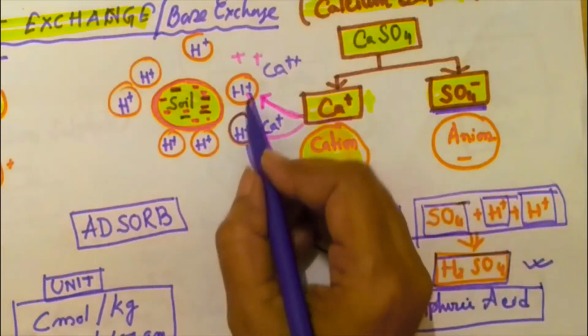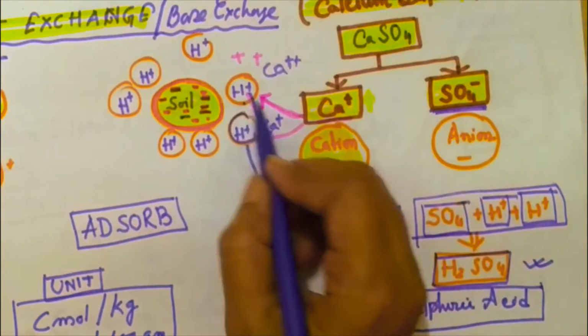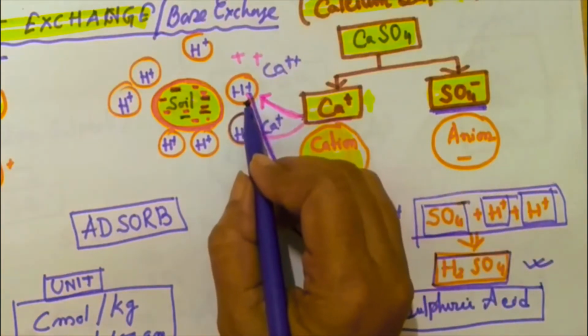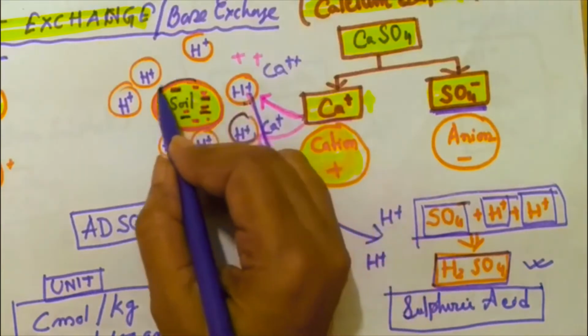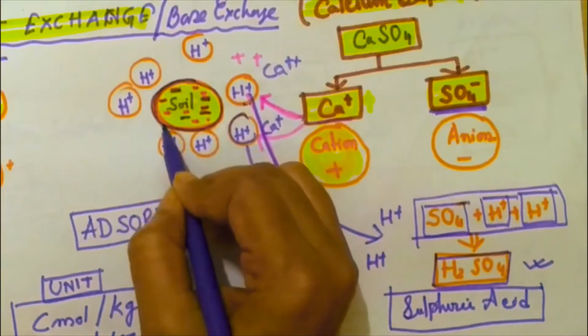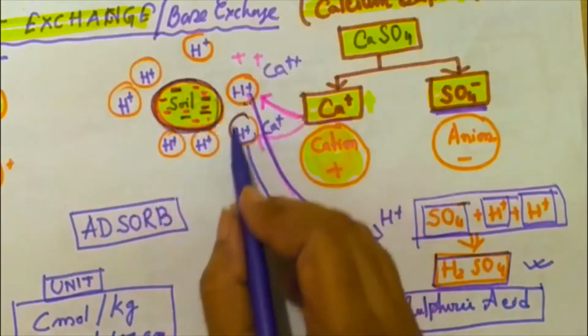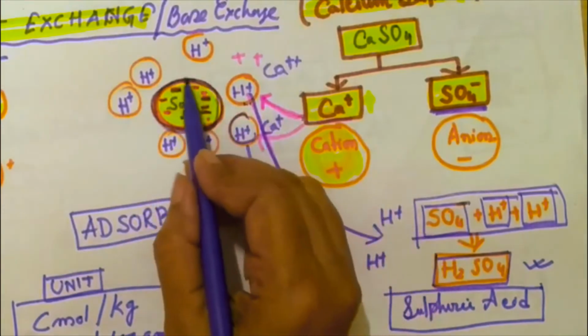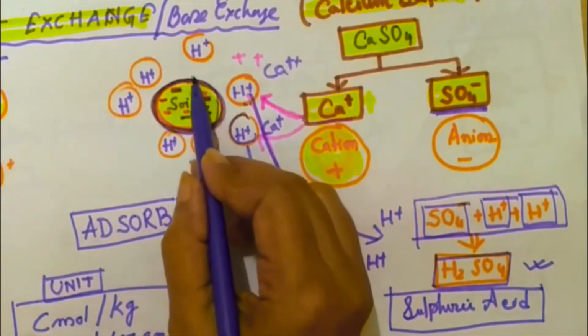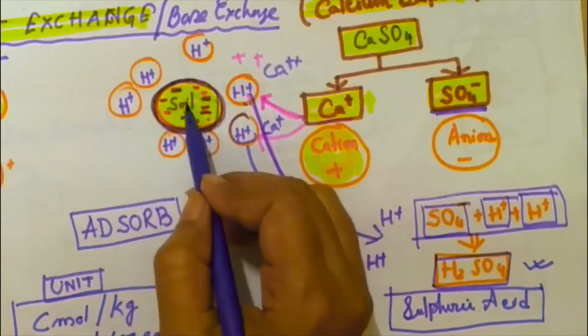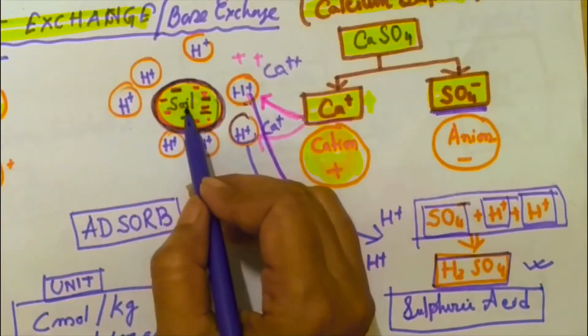And Ca will replace the hydrogen. Calcium will remain attached to the surface of the soil, never penetrating, never going to the center of the soil.